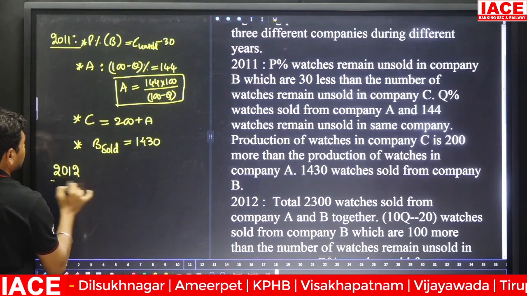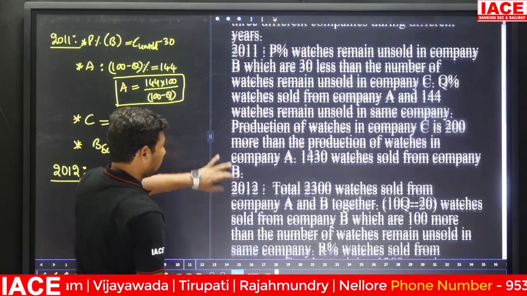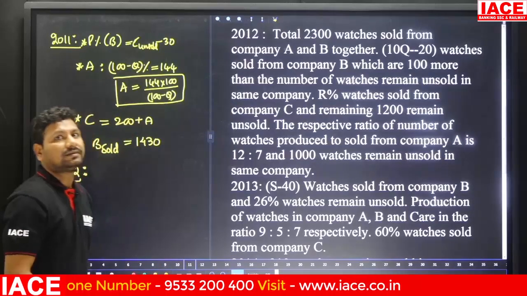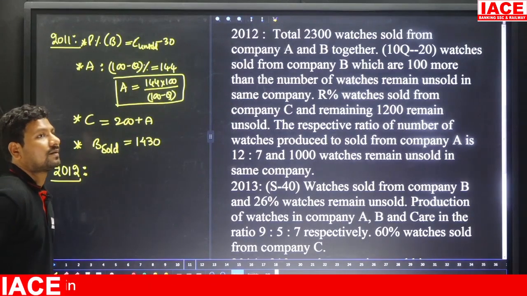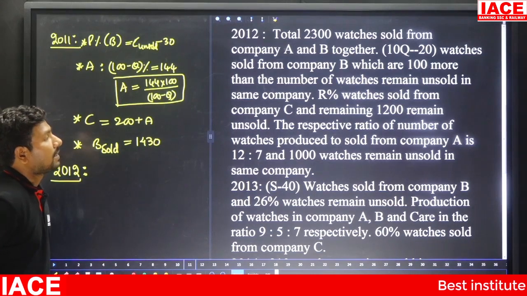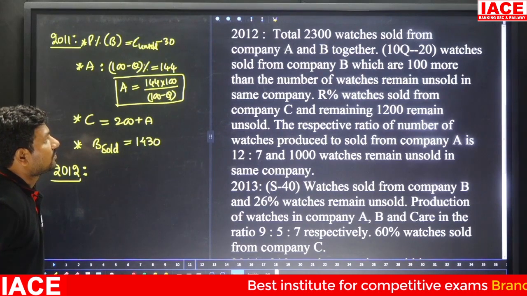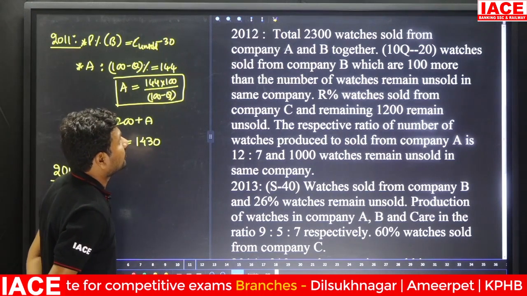In 2012, how to solve? Total 2300 watches sold from company A and B together. 10Q minus 20 watches sold from company B, which are 100 more than the number of watches remaining unsold in the same company.